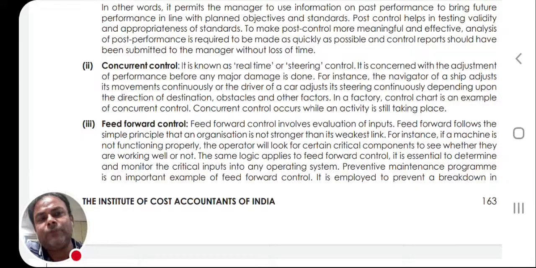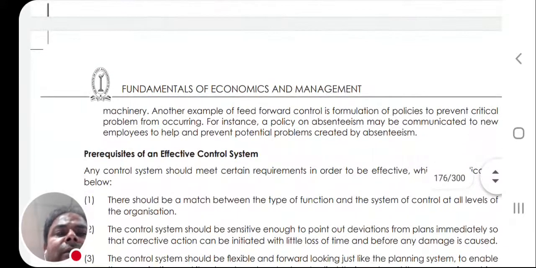So these were the types of control, how to control all the things. In the next class, we will deal with prerequisites of an effective control.